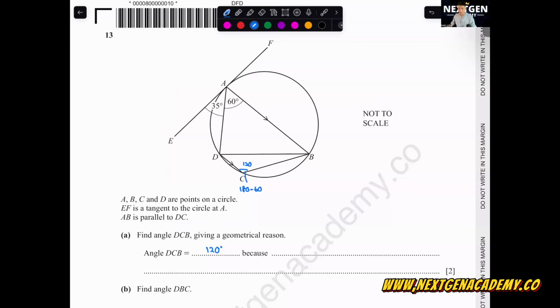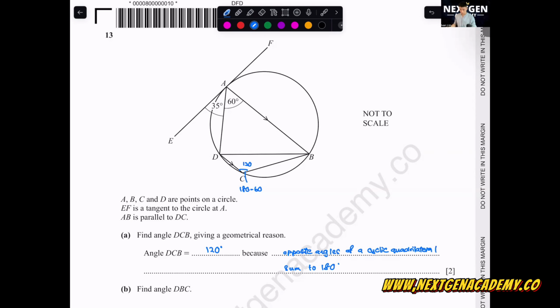What are the keywords that you all need to write here? You need to write: opposite angles of a cyclic quadrilateral sum to 180 degrees. Keyword needed is some sort of 180 degrees.